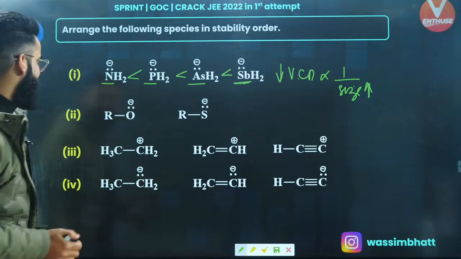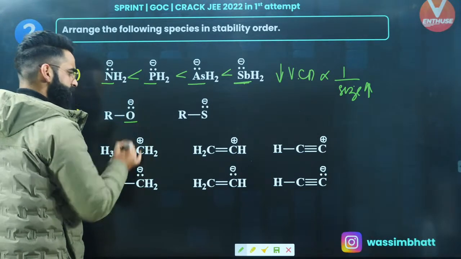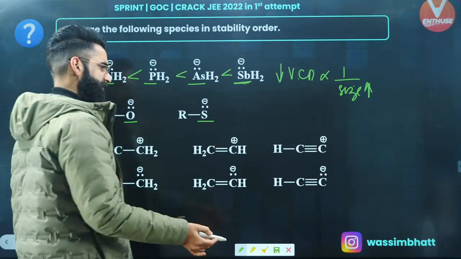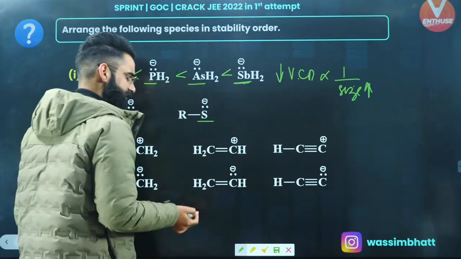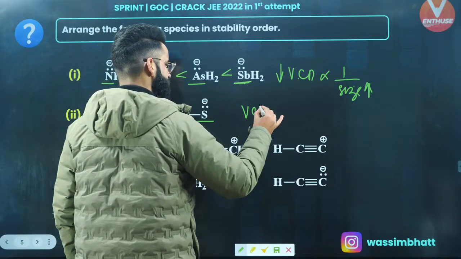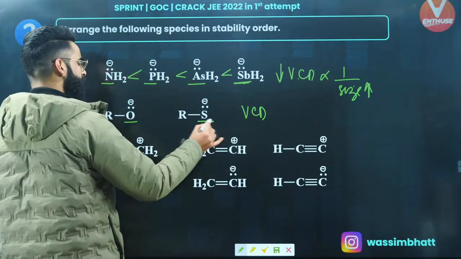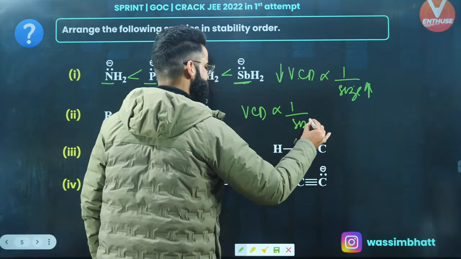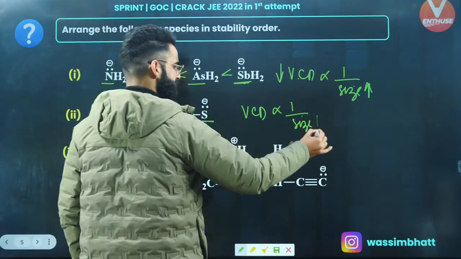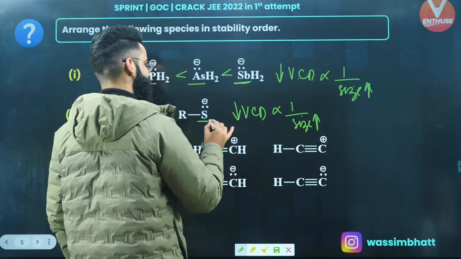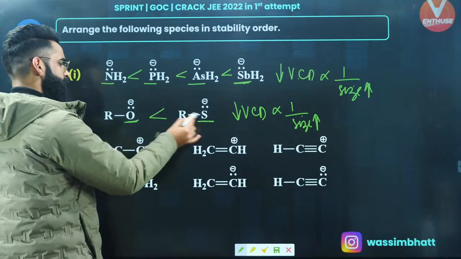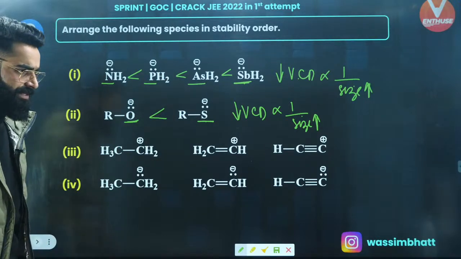Okay. Now have a look. If you look at the second case, negative charge on oxygen, negative charge on sulfur. Oxygen and sulfur are again the same group elements, right? So I'll again be considering volume charge density over here. Now if you compare sulfur and oxygen, where is the size more? In case of sulfur, size is more, so less will be the volume charge density. Less volume charge density means more stability. So where is the negative charge more stable? In the second case, as simple as that, right?